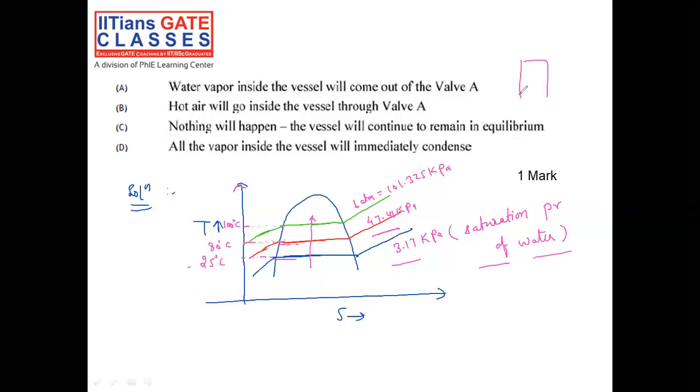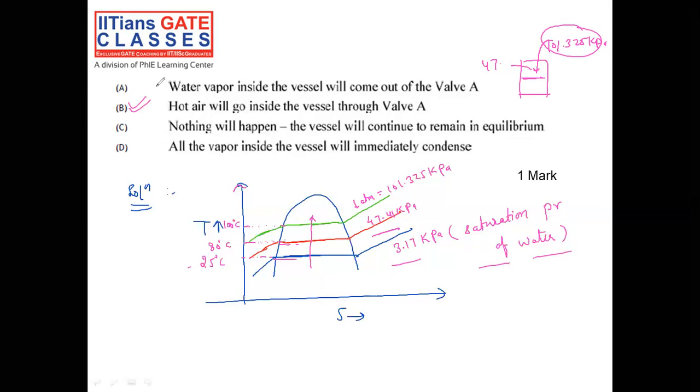So what is going to happen? Inside the vessel, the pressure is around 47 and the outside pressure is 101.325 kilopascal. So automatically hot air will go inside. So option B will be correct for this question.